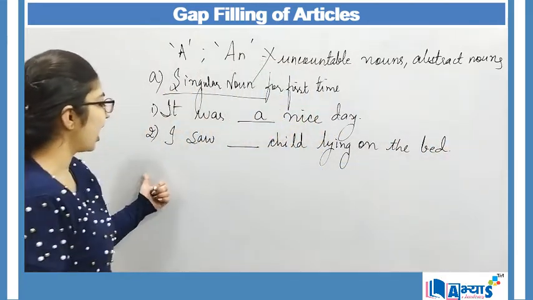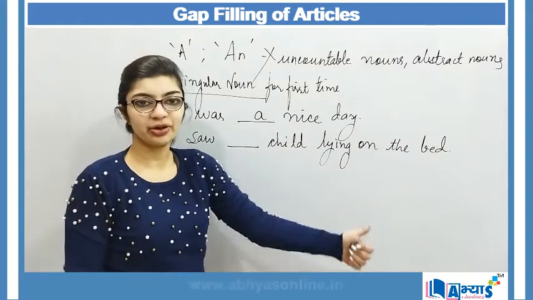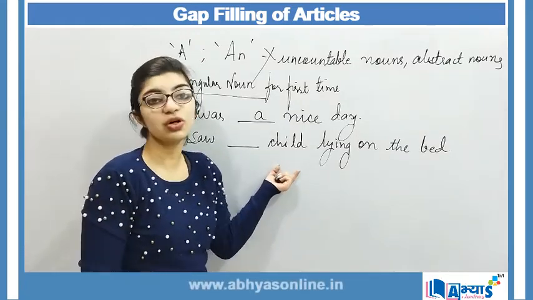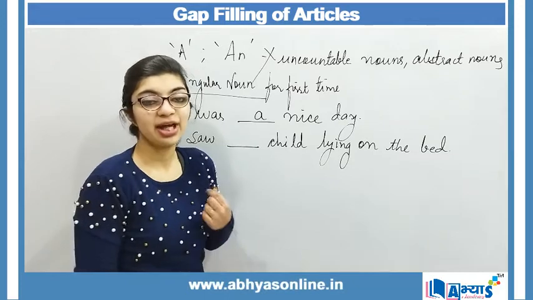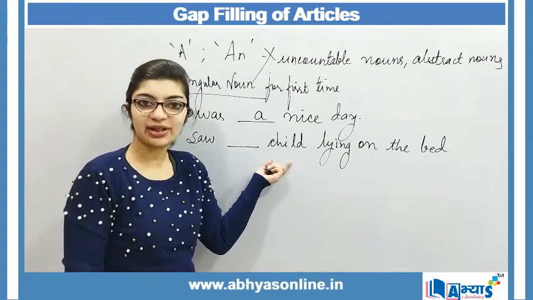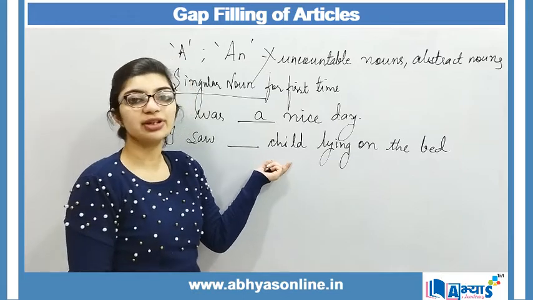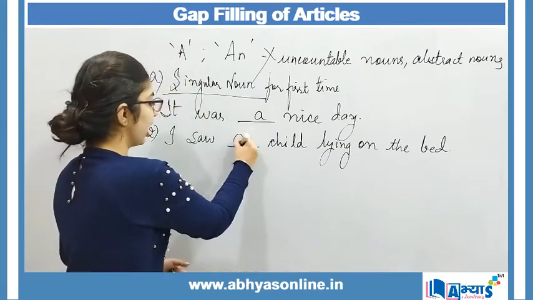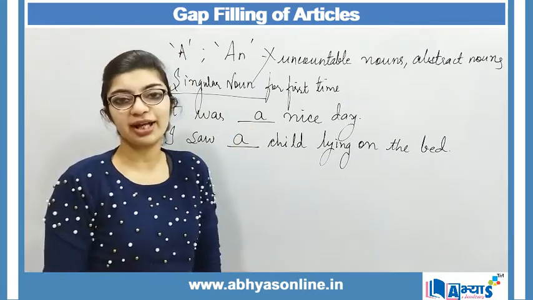When I say I saw dash child lying on the bed, I saw that child for the first time, and child is a singular noun over here, and also I am referring to the child for the first time, so I will say I saw a child lying on the bed.